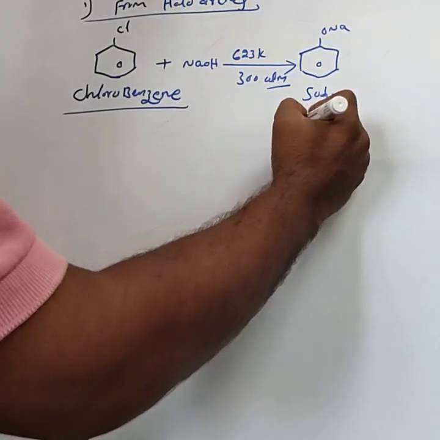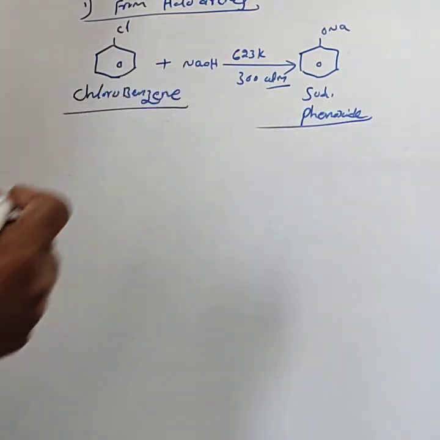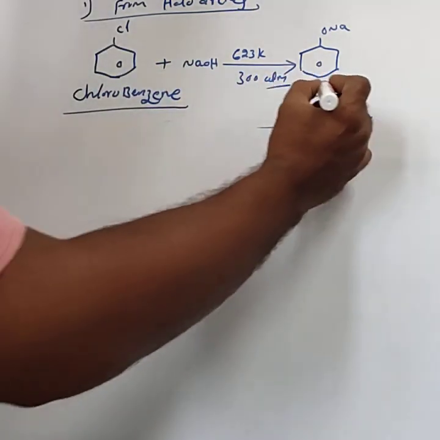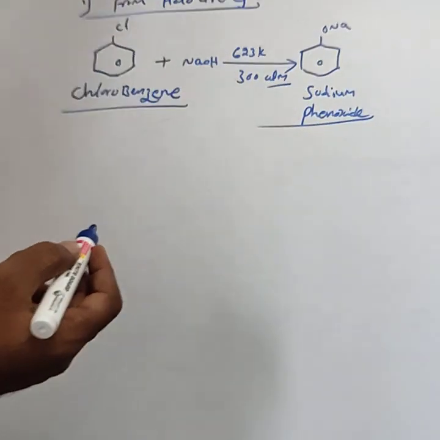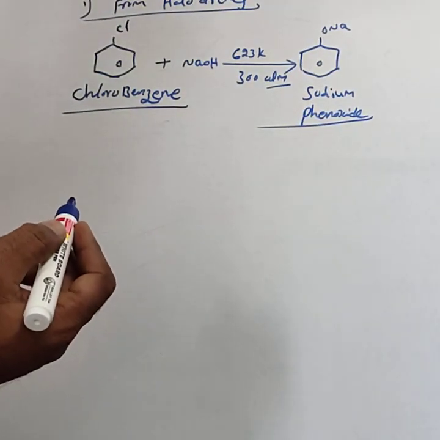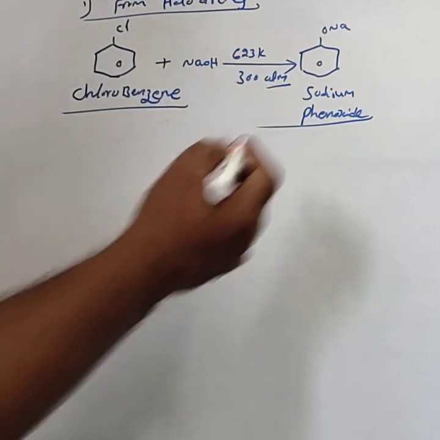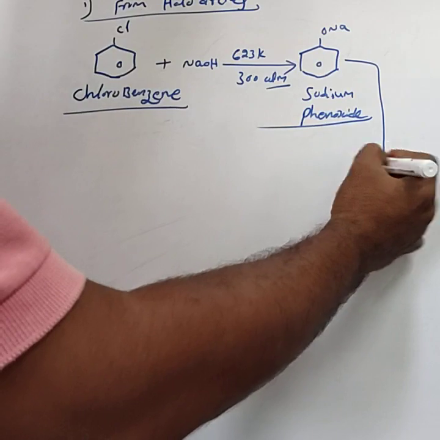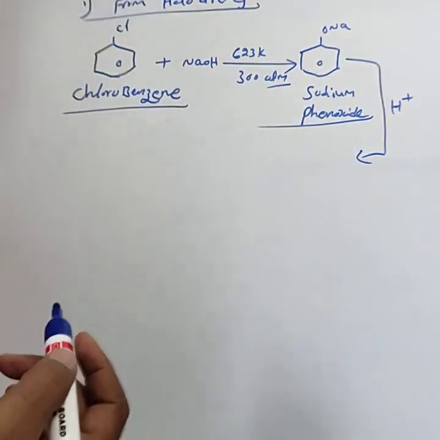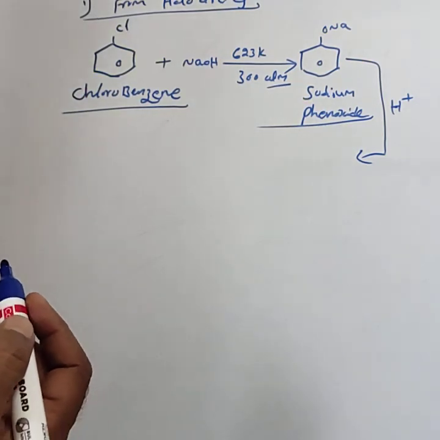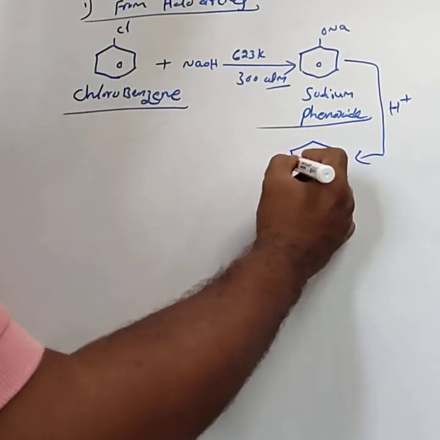The name of this compound is sodium phenoxide or sodium phenate. The sodium phenoxide on acidification, that is by treating with acid, gives phenol.